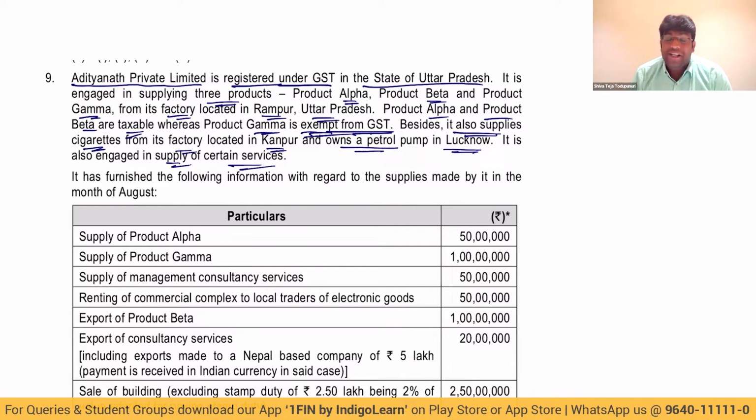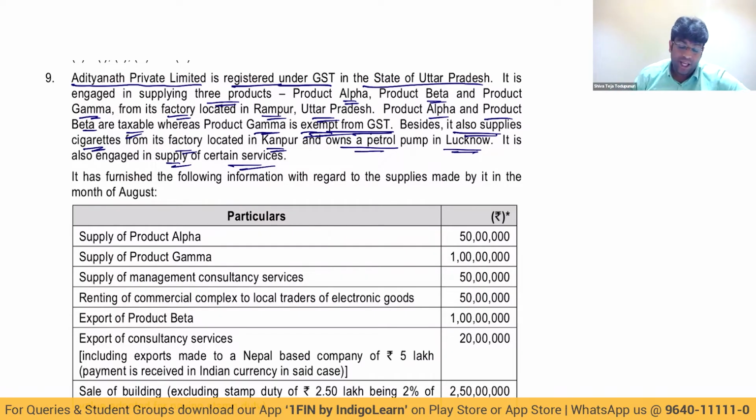And we all know that cigarette is one such product which is covered in the old law also and GST also. And petrol, we know that 5 petroleum products have been temporarily kept outside GST. Petroleum crude, high-speed diesel, motor spirit, natural gas, aviation turbine fuel. These are the 5 petroleum products which have been temporarily kept outside GST.